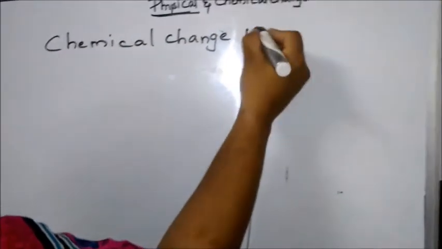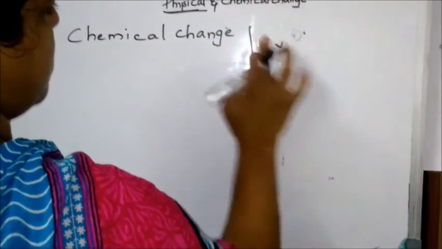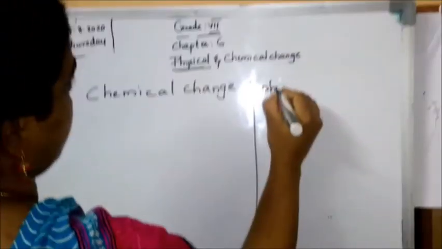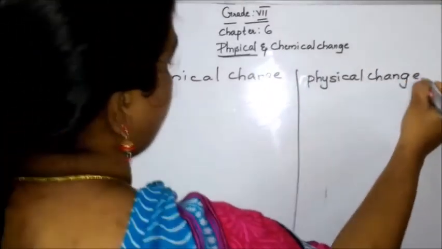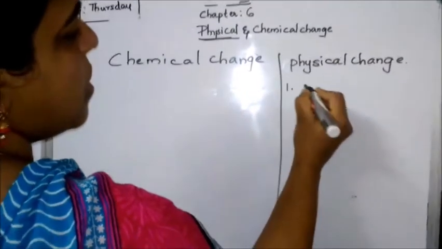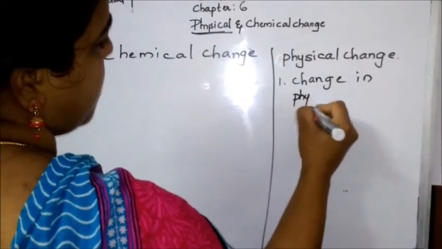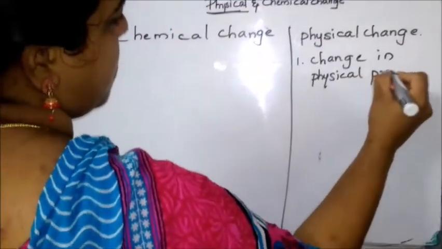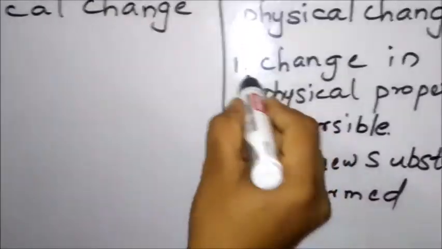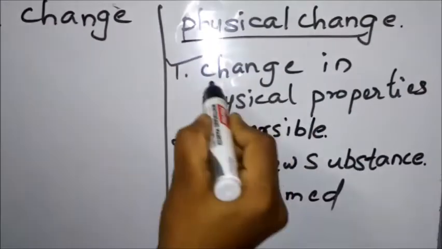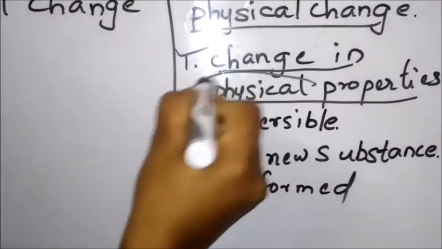I'll write here physical change. We learned physical change: first point, a change in physical properties, meaning size, shape and so on.